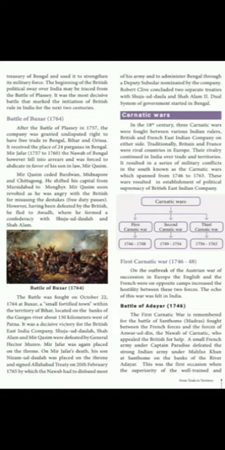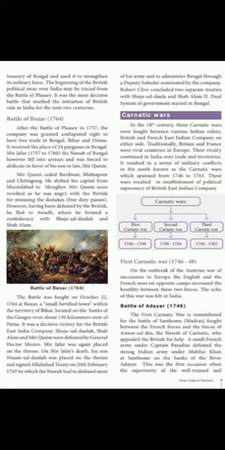Now we are going to discuss another set of wars that happened in India. That is the Carnatic Wars. In the 18th century, three Carnatic Wars were fought between various Indian rulers, with the British and French East India Companies on either side. Traditionally, Britain and France were rival countries in Europe. Already they fought among themselves on the European continent. Their rivalry continued in India over trade and territories.